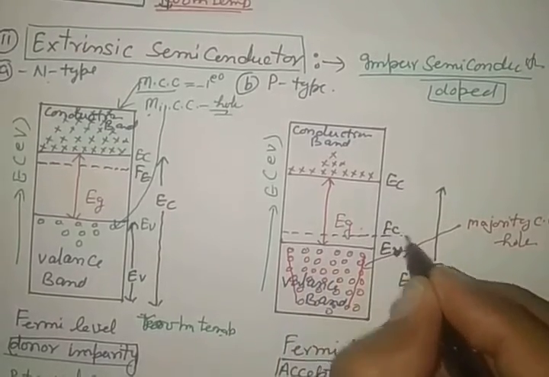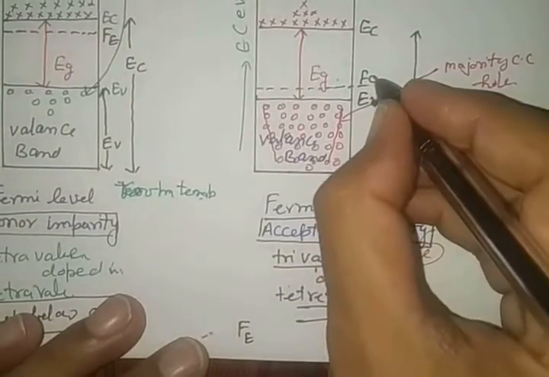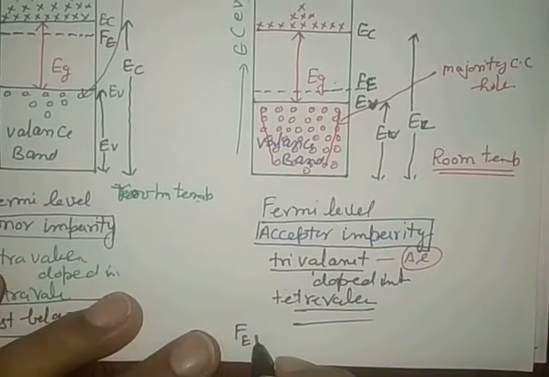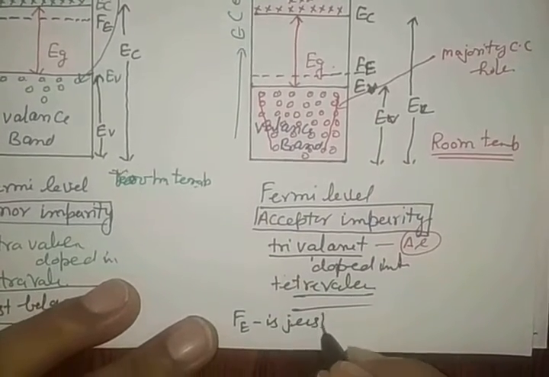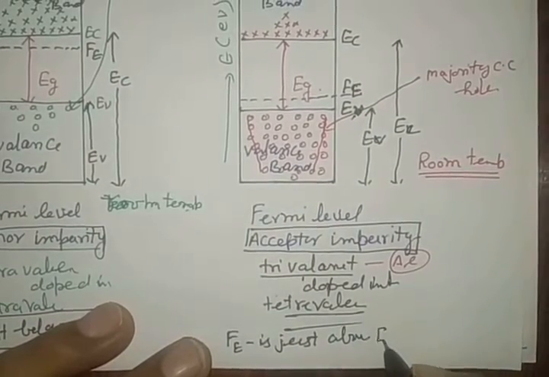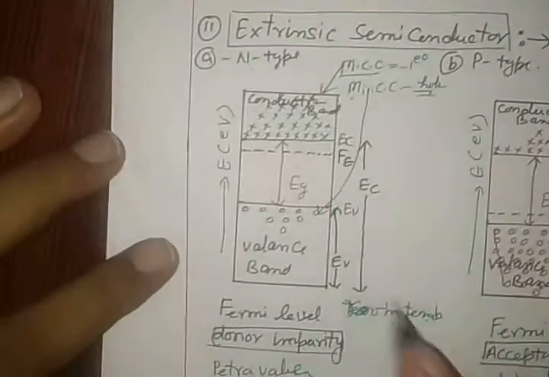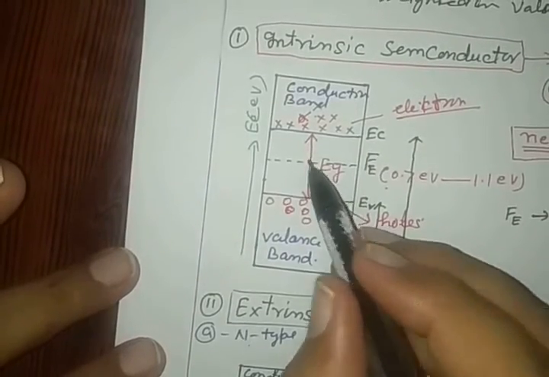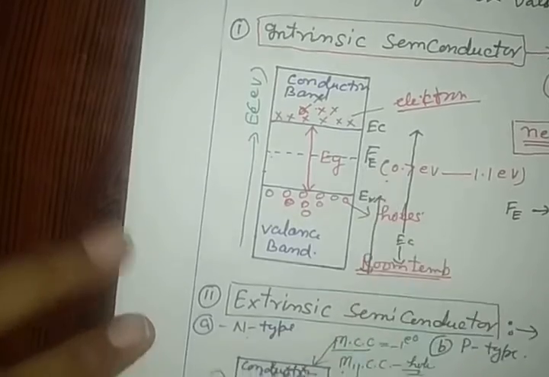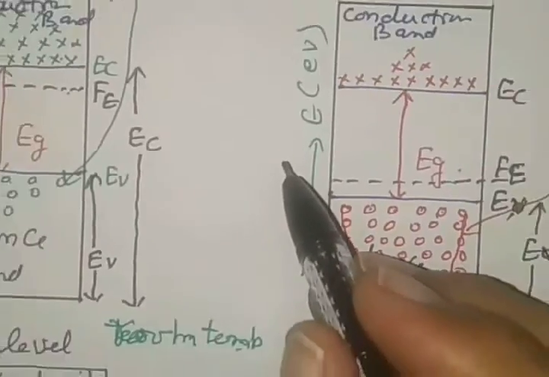This Fermi level, Fermi energy level, is just above the valence band. See the word, just above the valence band. And here in this case, just below the conduction band. In a pure semiconductor, where does it lie? Exactly at the midpoint. So this is all about the Fermi level found in the case of semiconducting material.